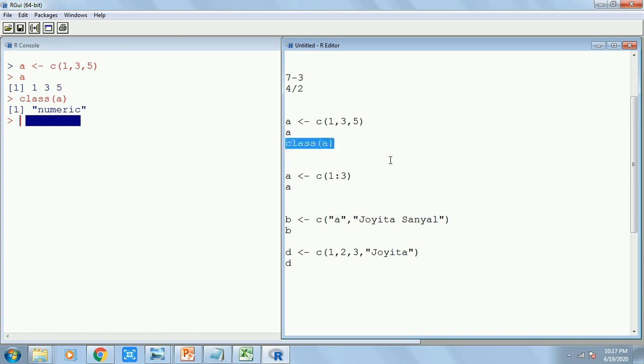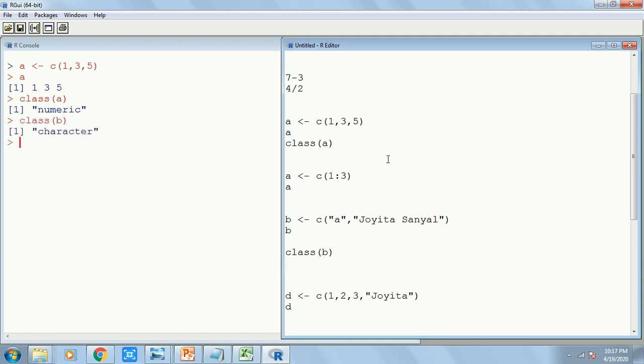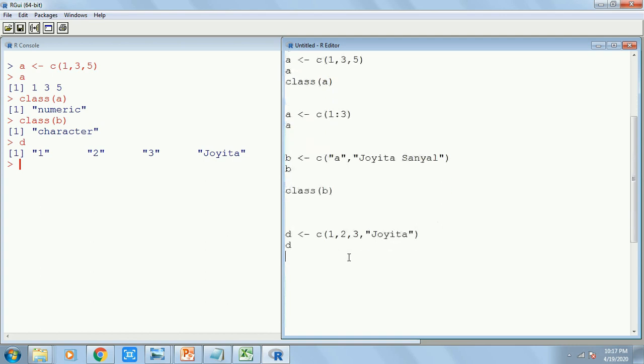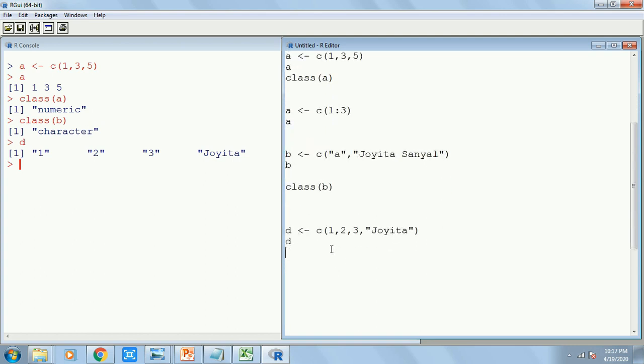Similarly, if I want to check the property of B, it shows character. That means it has letters and characters and alphabets. Now, what is the property of D? Can you guess? You can pause the video and try to take a guess. Or let me tell you, the property is going to be, let's see, it's character, right?